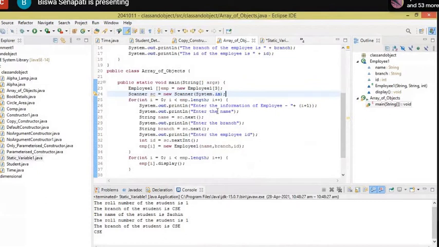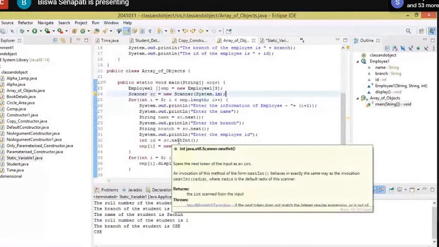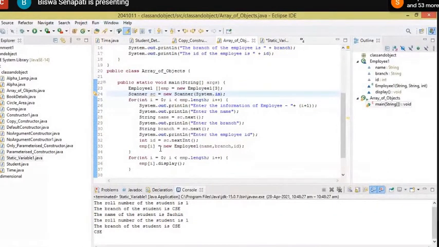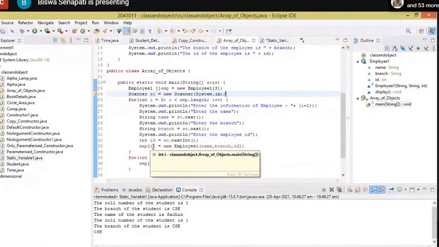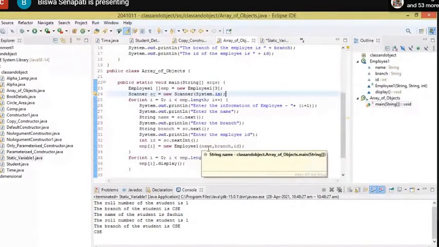Okay. So let me enter the name. I have entered the name through the keyboard. Let me enter the branch. I have entered the branch through keyboard. Let me enter the employee ID. I have entered the employee ID through keyboard. Now look here, the object is created. EMP[i], that is i equal to 0, EMP[0] = new employee1, I'm passing the parameters name, branch, ID.